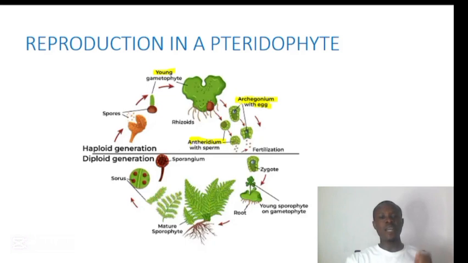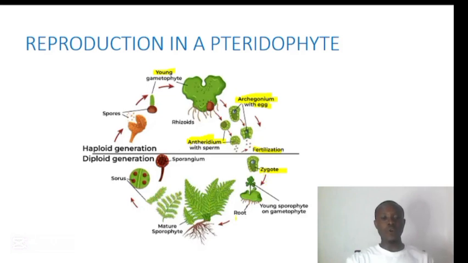This matured gametophyte will give rise to the archegonium with egg and antheridium with sperm. So the egg and the sperm will fuse together to form the zygote through the process we call fertilization. Fertilization is the fusion of the nucleus of the male gamete and the nucleus of the female gamete in order to form a zygote.